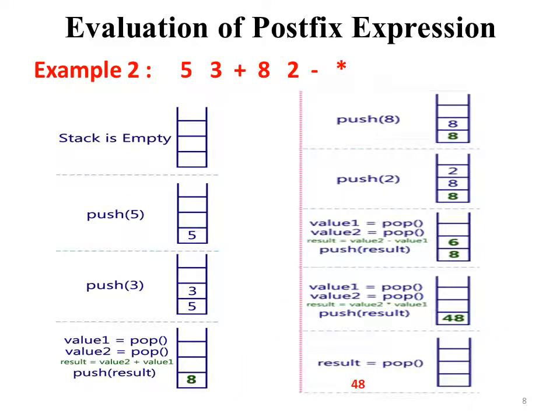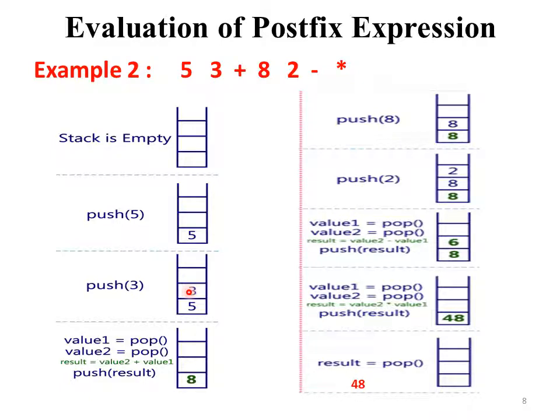Next example for evaluation of postfix expression is 5, 3, addition, 8, 2, subtraction and then multiplication. So here first the stack is empty, then we push 5, then 3 and then an operator comes.